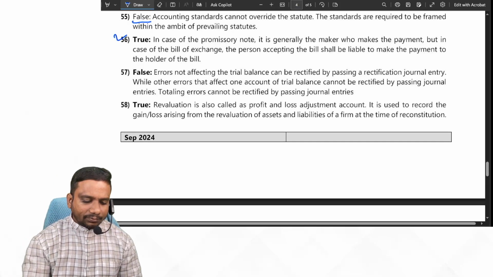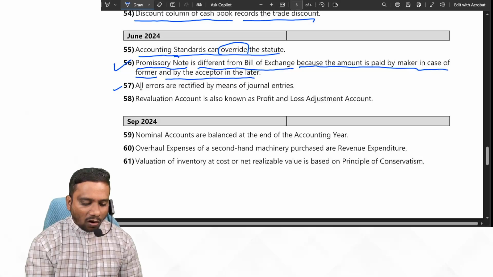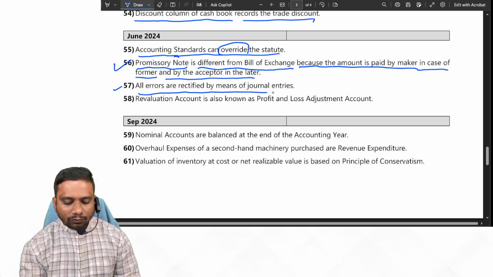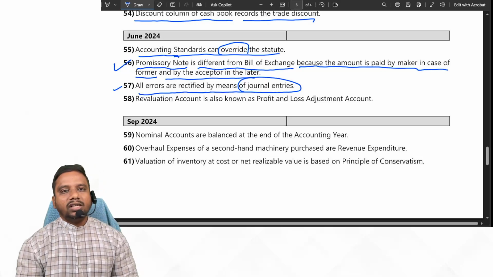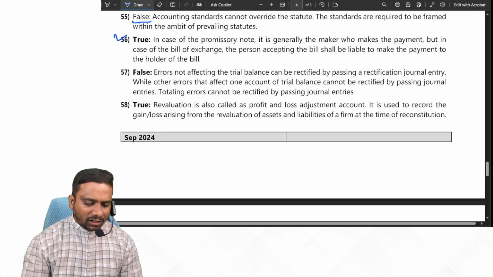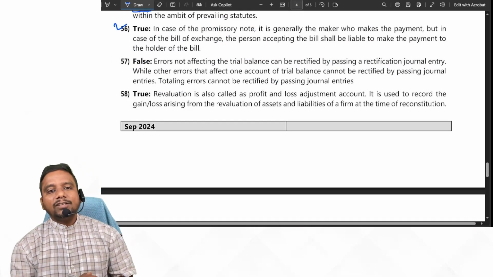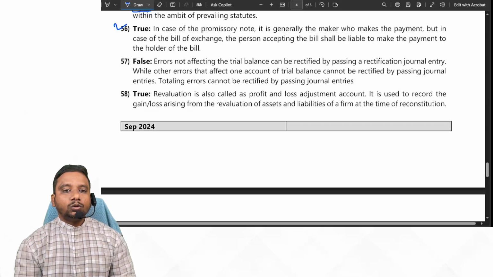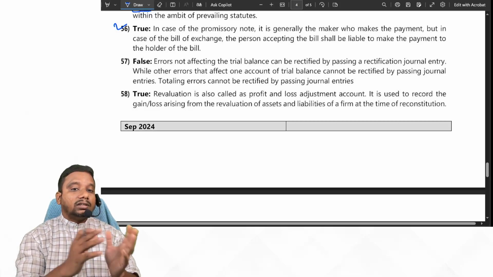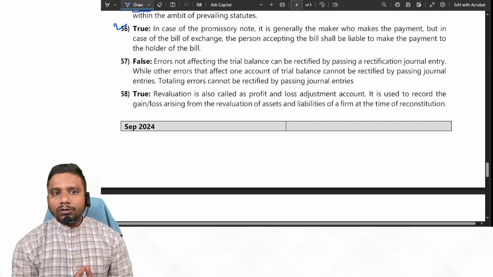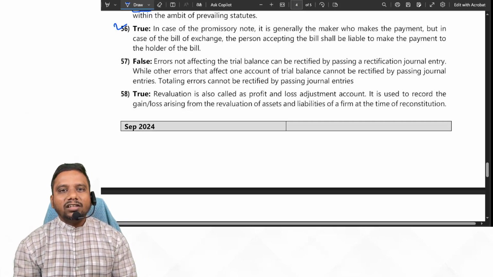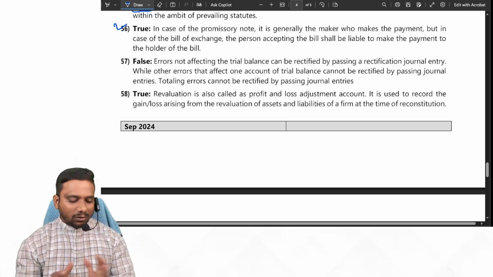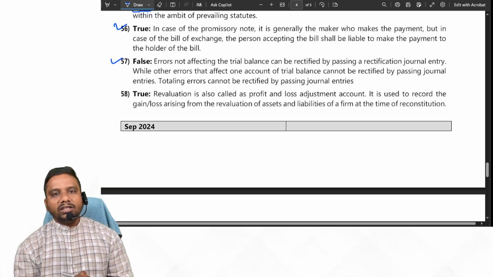Next one, 57th. All errors are rectified by means of journal entries. Sometimes it may not be possible to rectify the errors through journal entries, in which case, stage 1. Stage 1 means what? Errors located before preparation of trial balance. Yes or no? Look at it. So the given statement is false.